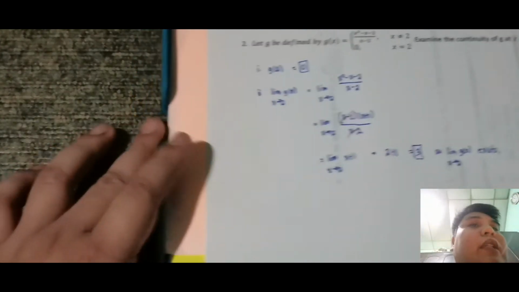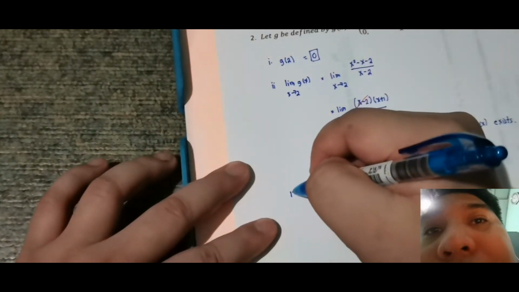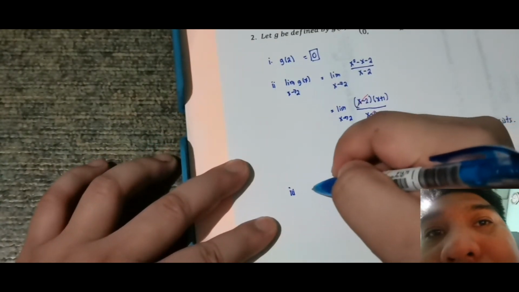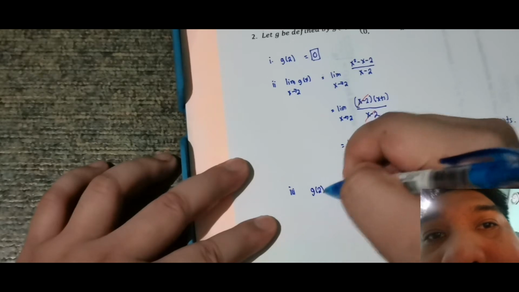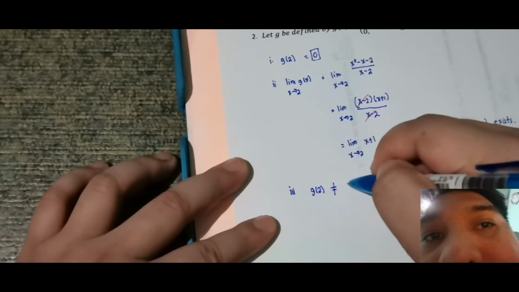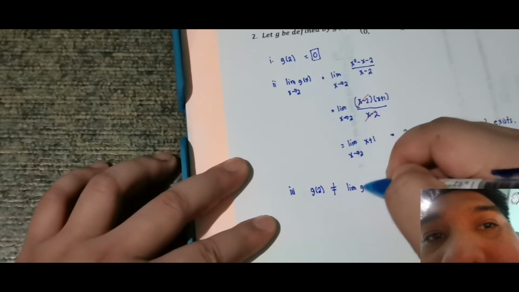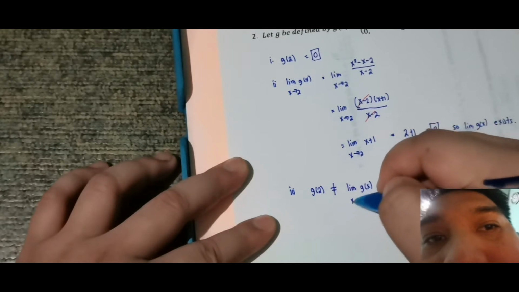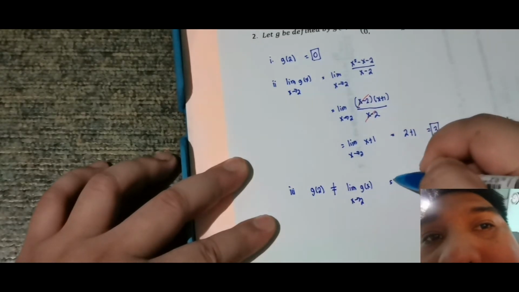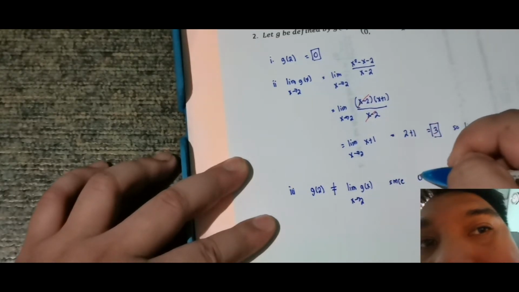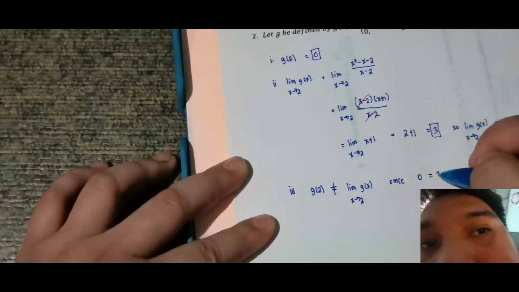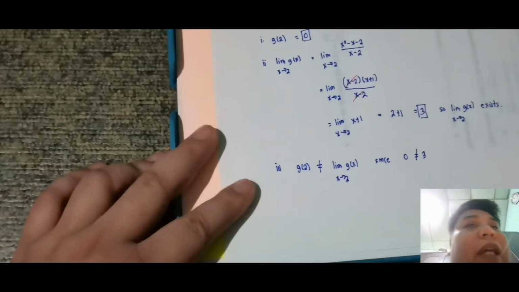Okay? So, lastly, test 3 natin. Yung g of 2, obviously, hindi equal kay limit ng g of x as x approaches 2. Since, si g of 2 is 0, then si limit ng g of x is 3. Tama.